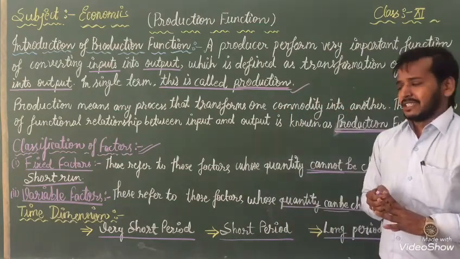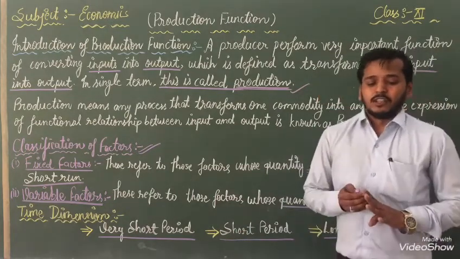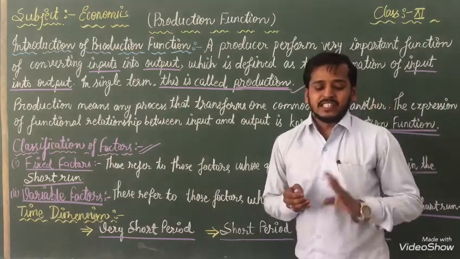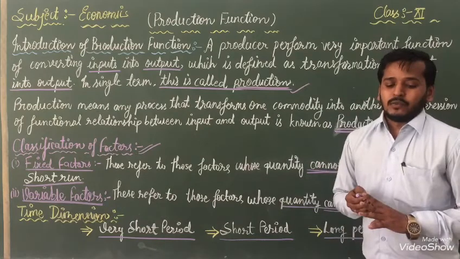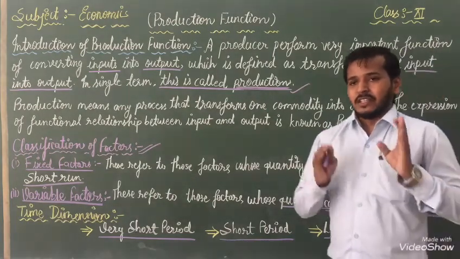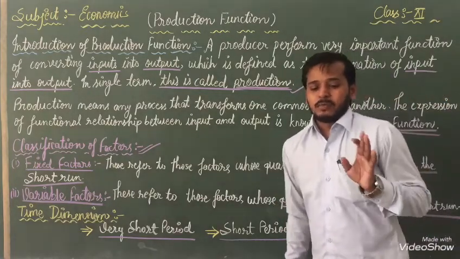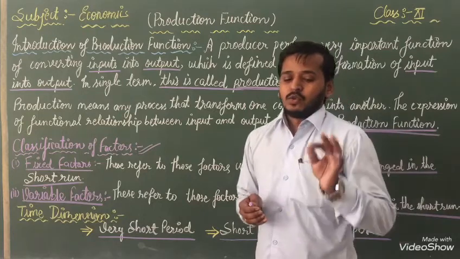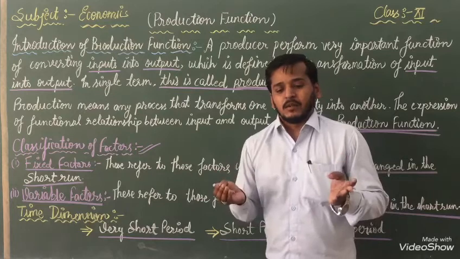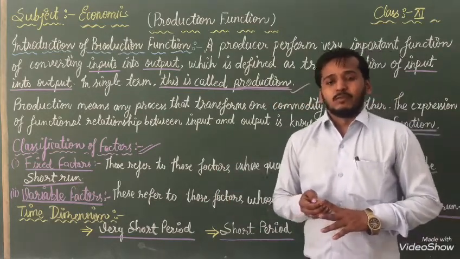In the short term, in this time period, production can be increased only by increasing the variable factor, while the fixed factor remains constant. And the last one, long period. When long period comes, production can be increased by increasing the quantity of the fixed factor as well.